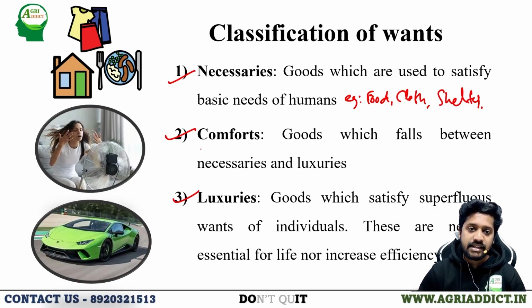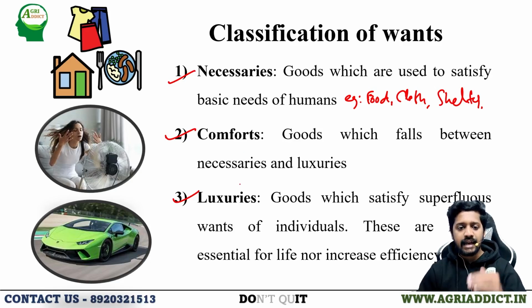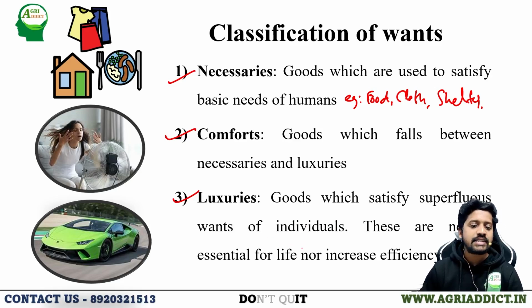The next thing is comforts. Comforts is nothing but those commodities or goods which come in between necessaries and luxuries. And the third one is luxuries, goods which satisfy superfluous wants of the individual. These are neither essential for life nor increase the efficiency.